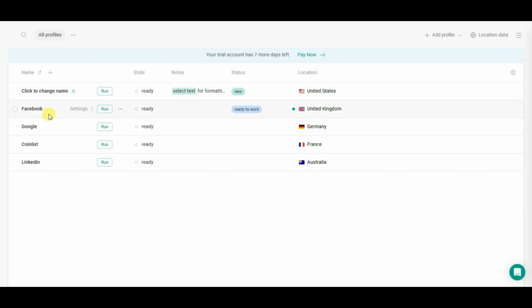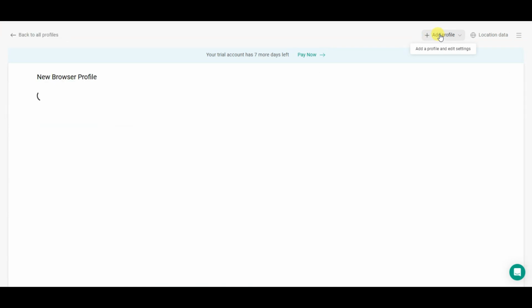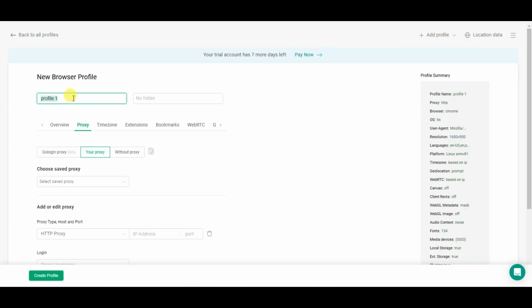Here you can see all profiles. You can click here to add a profile. You can type your profile name. If you want to create a USA TikTok account, then you can type TikTok USA. If you want to create a USA Facebook account, then you can type Facebook USA. You can create a UK TikTok account, Germany TikTok account, Brazil TikTok account, USA Facebook account. You can create multiple accounts sitting at your home.